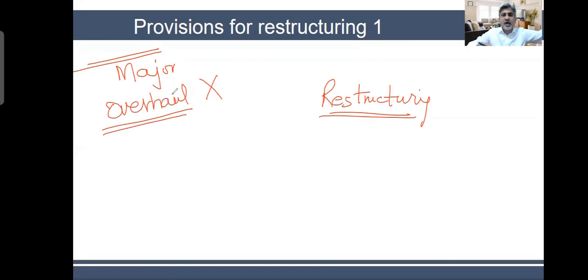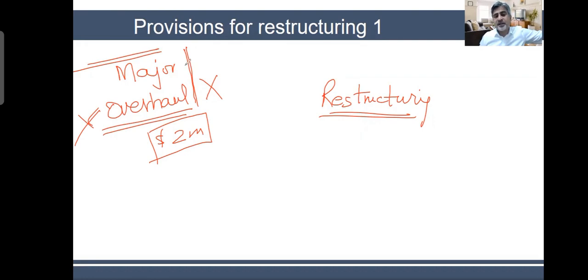Liability is something which goes out of the entity, an economic benefit, and you are legally required. In this particular case, you are not legally bound. Maybe you know that you have to do some overhaul of $2 million in 2 or 3 years' time. But it's not an obligation because at the end of 3 years, you might decide I will not do the overhaul, or I will stop this equipment, or I will sell this equipment. In any case, nobody can force you. Nobody can take you to court to make it happen. So it is not an obligation and it is not a provision. So we don't create a provision here.